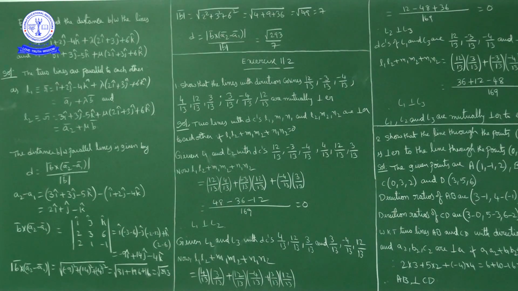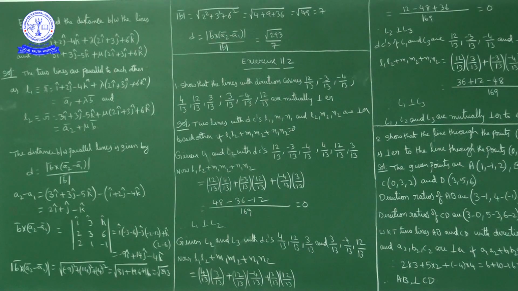This is B bar cross product with A2 bar minus A1 bar. Now its magnitude, modulus of B bar cross product with A2 bar minus A1 bar is equal to square root of minus 9 square plus 14 square plus minus 4 square. Okay, square root of minus 9 square 81, 14 square 196 plus 4 square 16. Okay, so total what we get? 293, square root of 293.